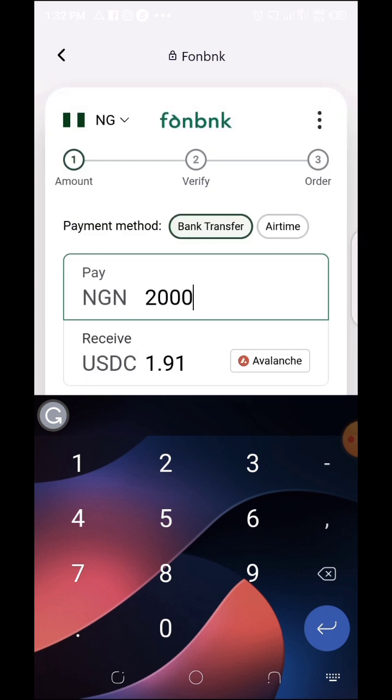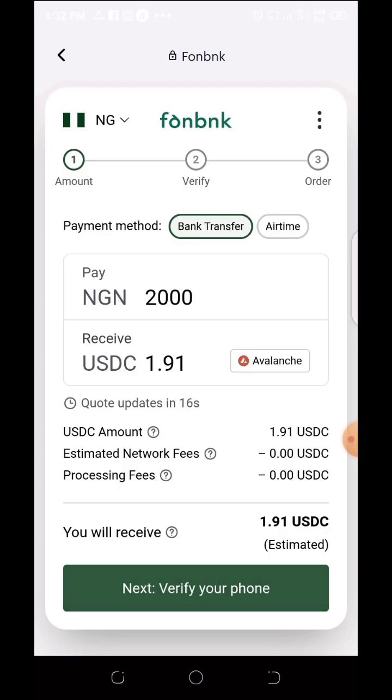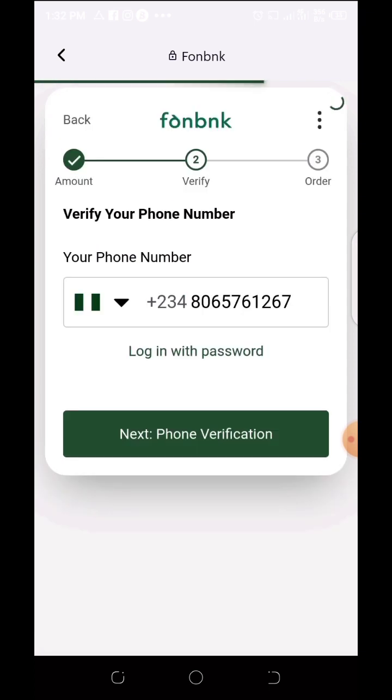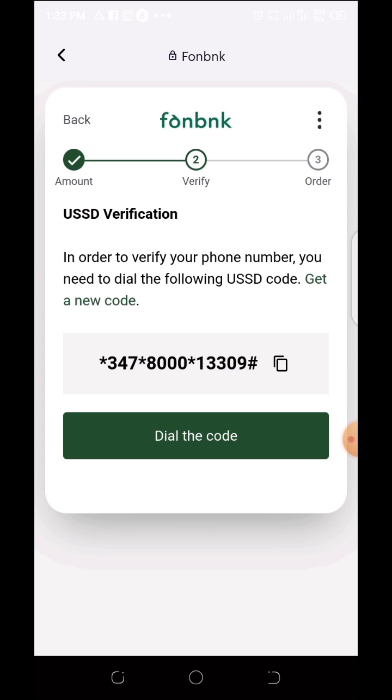Then what you're going to do is bank transfer. Verify your phone number. So here you tap on accept and continue, and this is your phone number. So what you're going to do is phone number verification. To verify your number, you have to dial this USSD code. So you just dial the code.